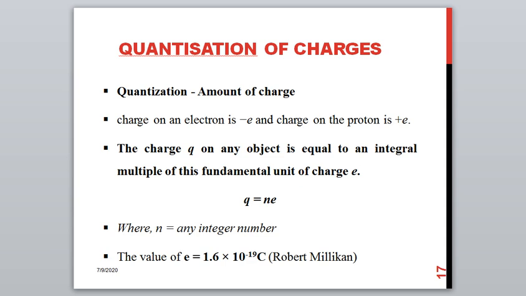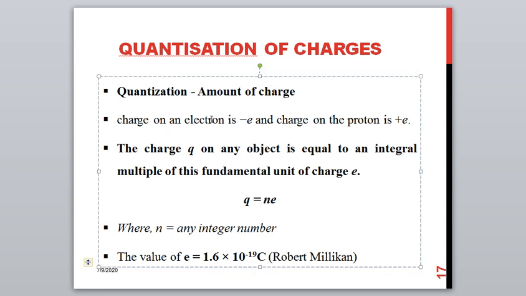We know that for an electron, the charge value is represented by minus e, and for the proton it is positive plus e. Now, for an object that has n number of electrons inside it, what is the charge value? How do we find the charge value for an object?